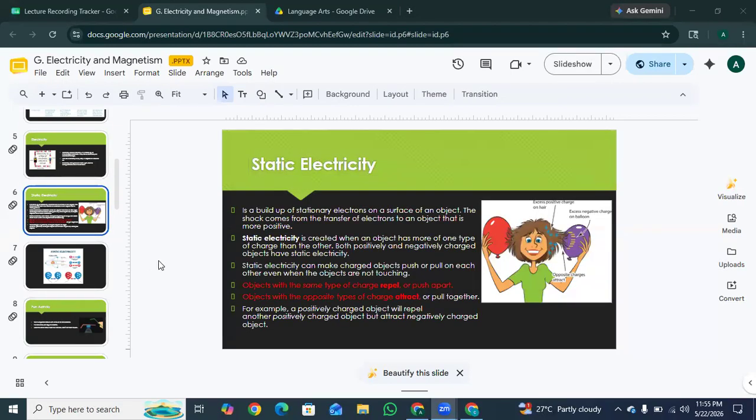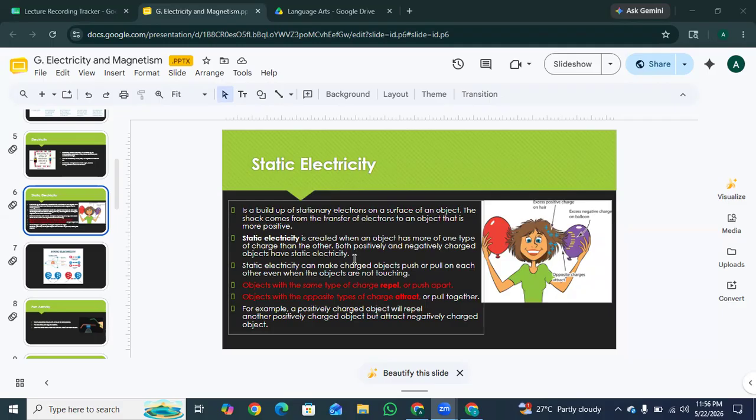So the next one is static electricity. It is a buildup of stationary electrons on a surface of an object. The shock comes from the transfer of electrons to an object that is more positive. Static electricity is created when an object has more of one type of charge than the other. Both positively and negatively charged objects have static electricity.